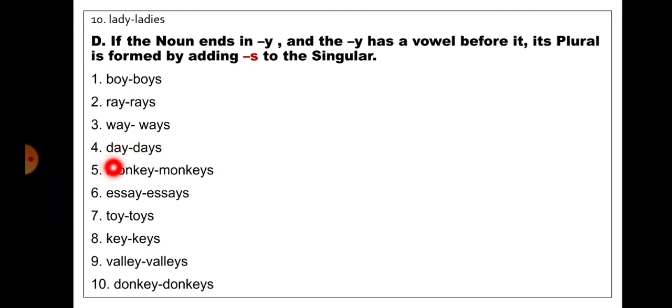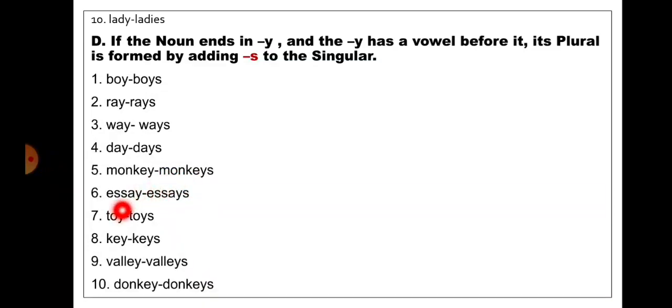Day, the word is ending with y and before that it has a vowel a. So by adding s to the singular it will become plural, days. Monkey, the word is ending with y and before that it has a vowel e. So by adding s to the singular it will become plural, monkeys.